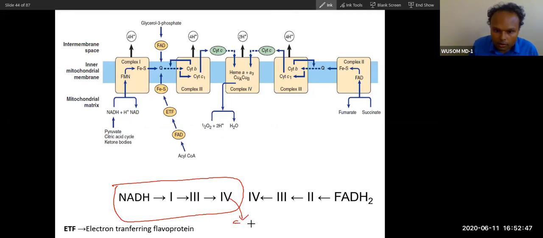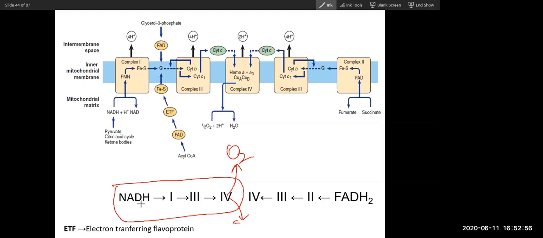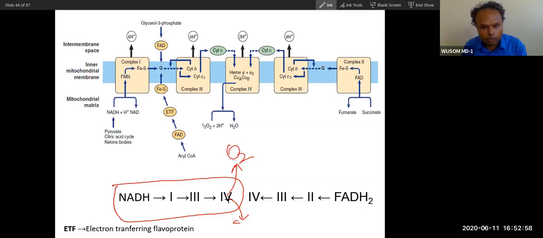To oxygen, let's say right there. Don't you know this? I do, sir. NADH, 1, 3, 4. You know. Now see, why I have not written complex 2 is because there are two, so electrons from FADH. This complex 2 is for FADH2 and complex 1 is for NADH.